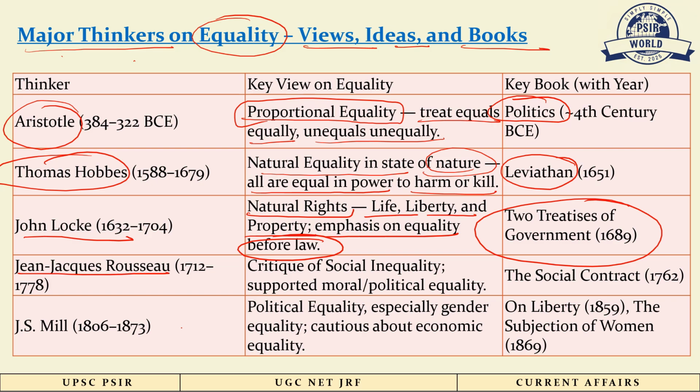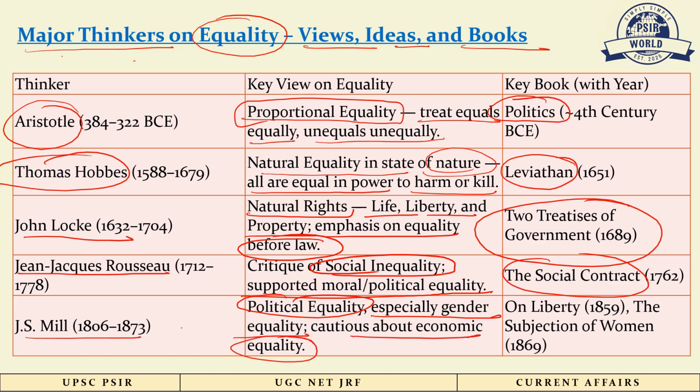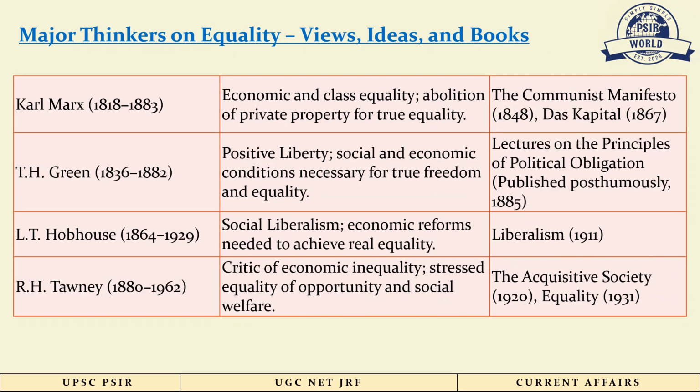Then J.J. Rousseau, he criticized the social inequality and he supported moral and political equality. And his book is The Social Contract. J.S. Mill, he advocates political equality, especially gender equality, and he cautions about economic equality. And his popular books are On Liberty, 1859, and The Subjugation of Women, 1869. Then comes Karl Marx. He talks about economic and class equality and he advocates abolition of private property for true equality. And his famous work is The Communist Manifesto, Das Kapital.